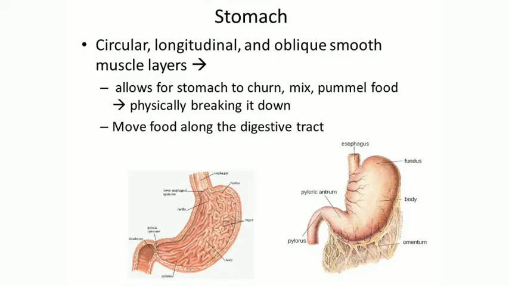Then comes the mechanical churning of food. In this, the stomach's walls undergo periodic muscular contraction so that the food gets churned and mixed thoroughly with the help of gastric juice. Okay, and what is gastric juice? The hydrochloric acid which is secreted into the stomach. Then the third function is partial digestion. The food that has reached the stomach is partially digested.